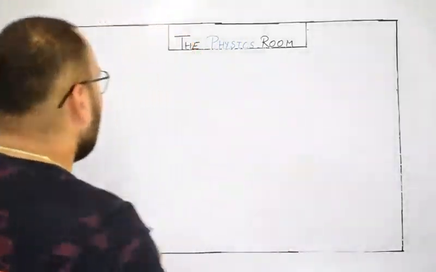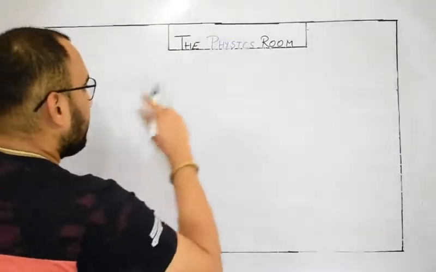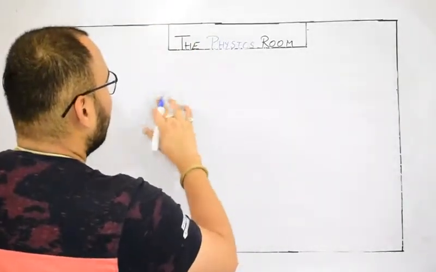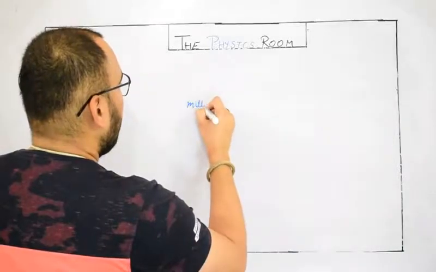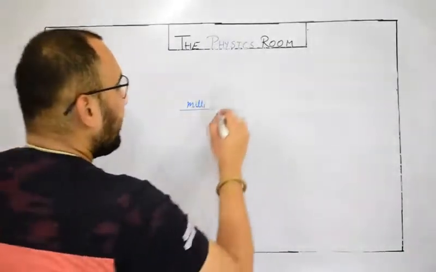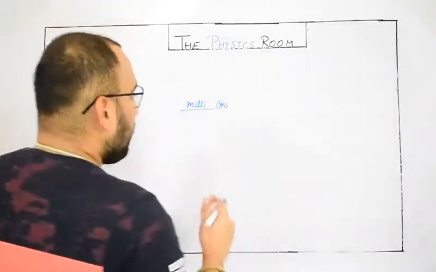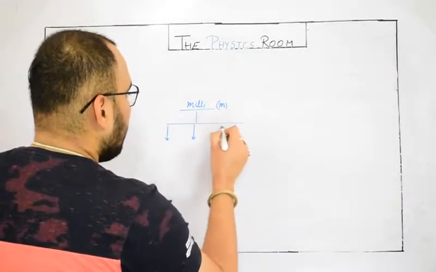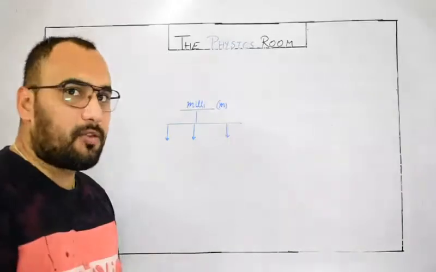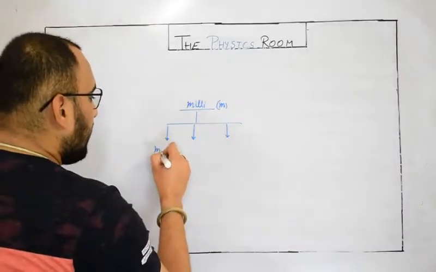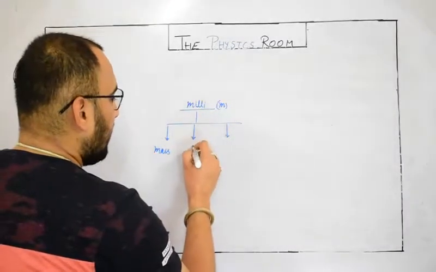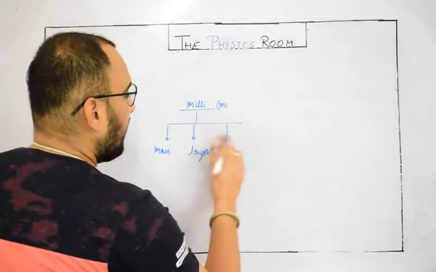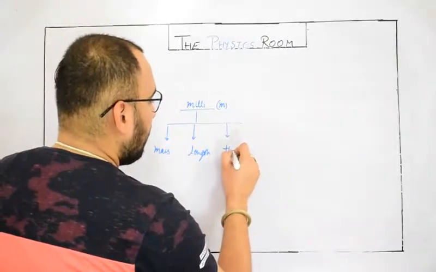Let me tell you how. Suppose we are talking about one prefix like milli, which is represented by small m. Milli can be used with different types of physical quantities, like mass, length, and time.